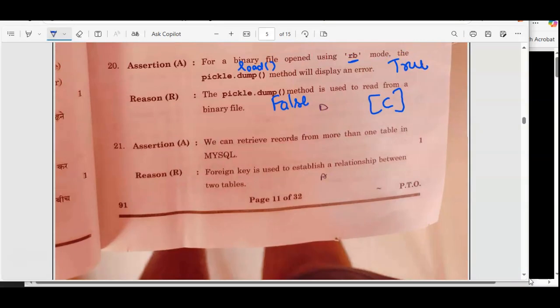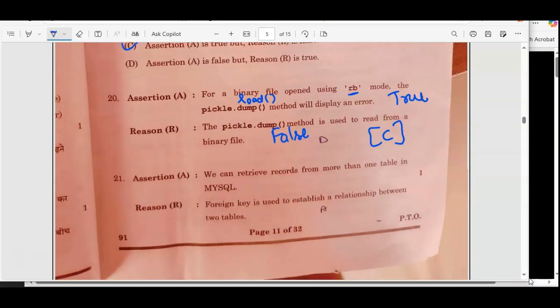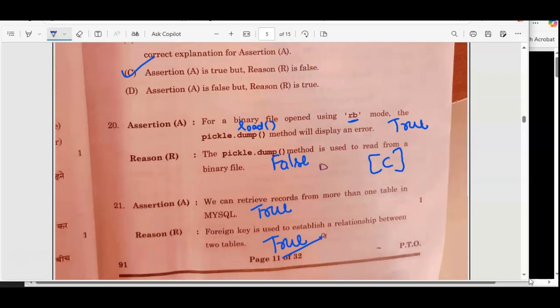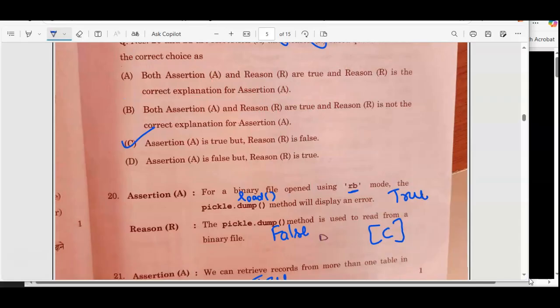Now you go to the next one. We have assertion A: we can retrieve the records from more than one table in SQL. That's true only, because the join query will help you to retrieve the records from more than one table. Foreign key is used to establish a relationship between two tables. That is also true. Foreign key is actually used to establish the relationship. So they both are true. Do we have any option where assertion is true and reason is the correct explanation of this? So that is option number A, right?